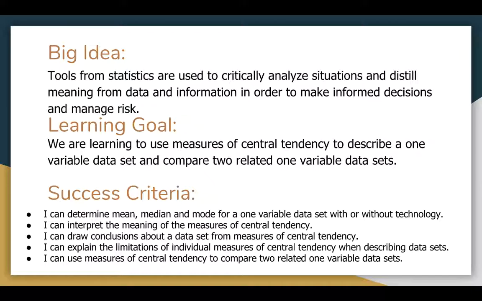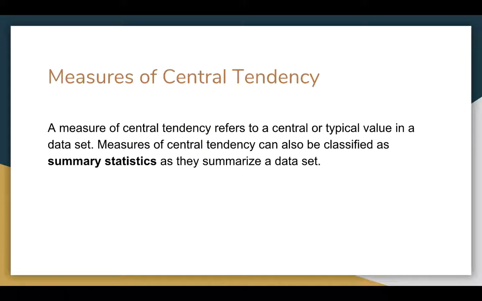We get some neat pictures from mathwithbaddrawings.com. And then using measures of central tendency to compare two related one variable data sets. Measures of central tendency are summary stats because they summarize a data set. We call them aggregate numbers, so they're like a summarized number in some way. But the central tendency ones are describing a typical value of the data set.